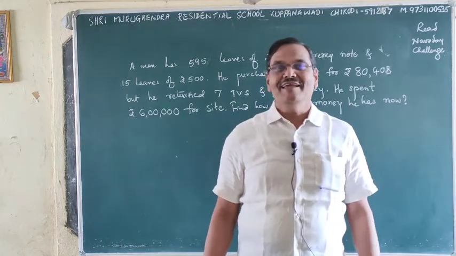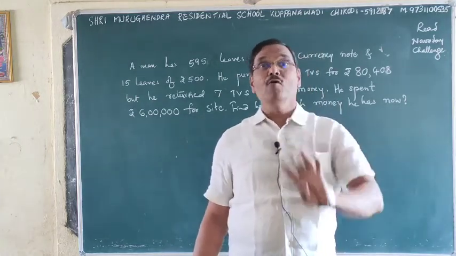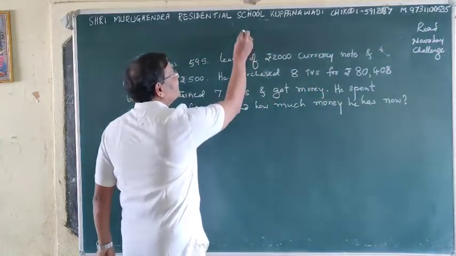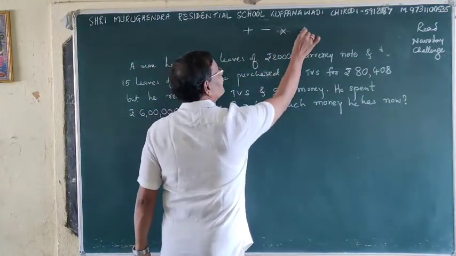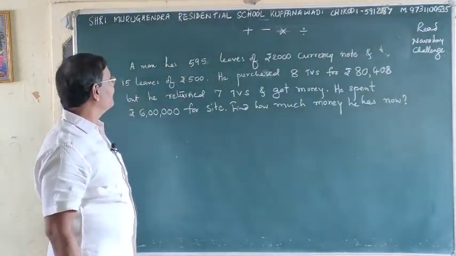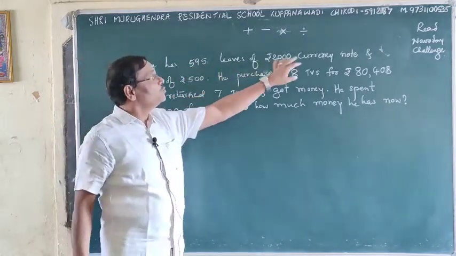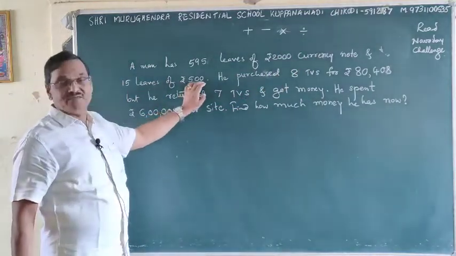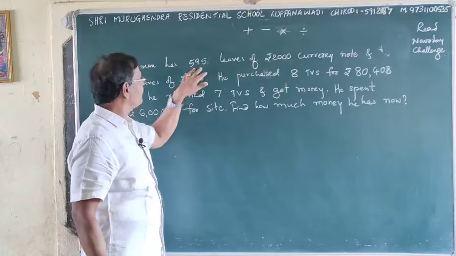Okay? Today I am giving you such a sum that includes all the four fundamentals: addition, subtraction, multiplication and division. All the four. A wonderful sum. It is created. A man has 595 leaves of Rs 2000 currency note and 15 leaves of Rs 500. This man's income is this much.